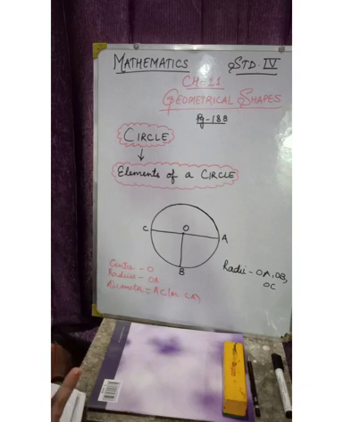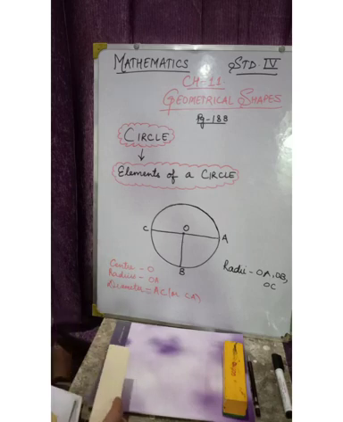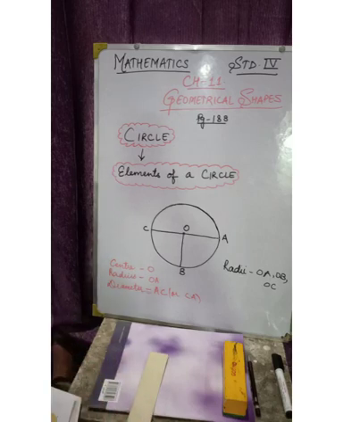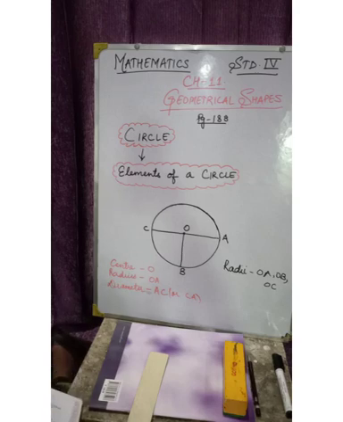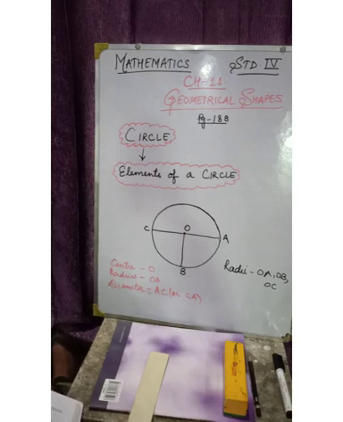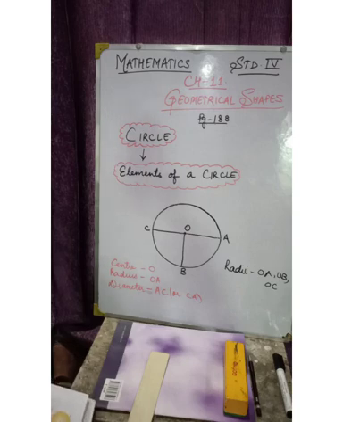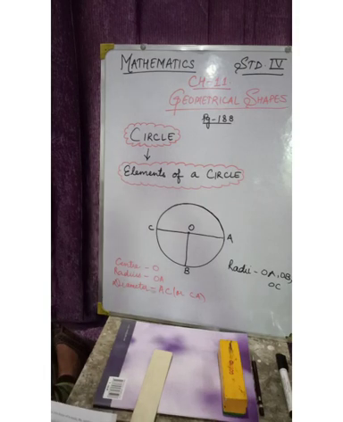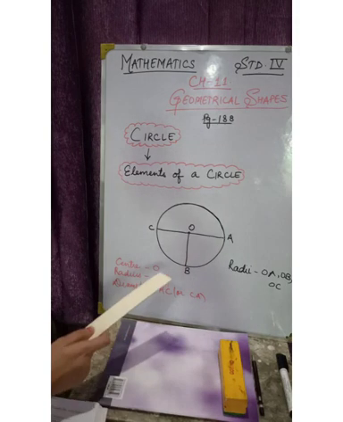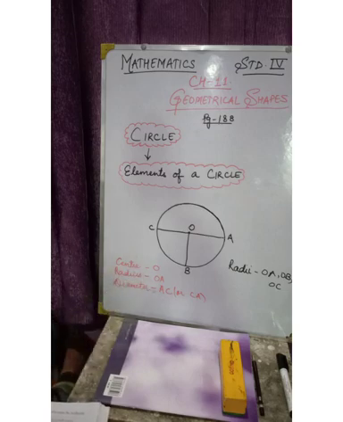Diameter divides a circle into equal parts. Understood? So these were the elements of circles, the main elements. Without these elements you will not be able to understand the circle and you will not be able to do the exercise. Understand? So these basics should be clear in your mind. Okay, these were the elements: center, radius and diameter.